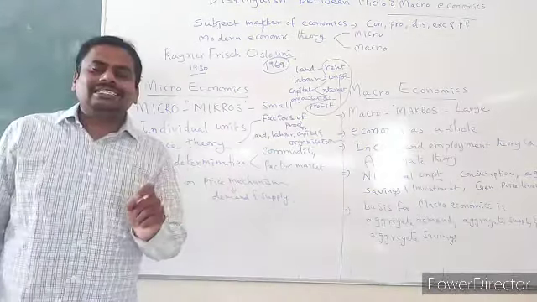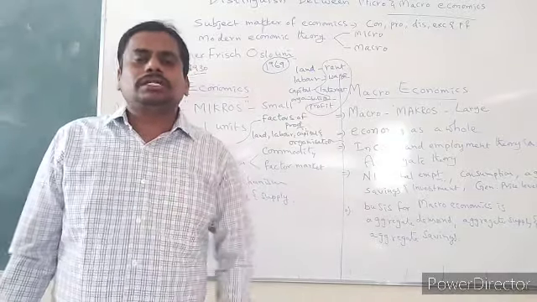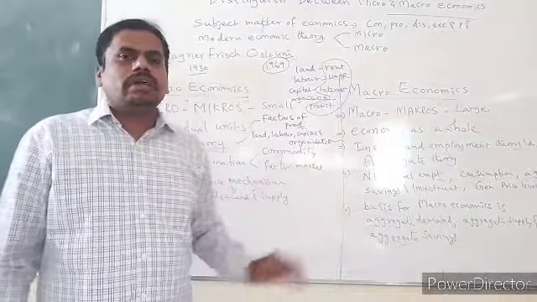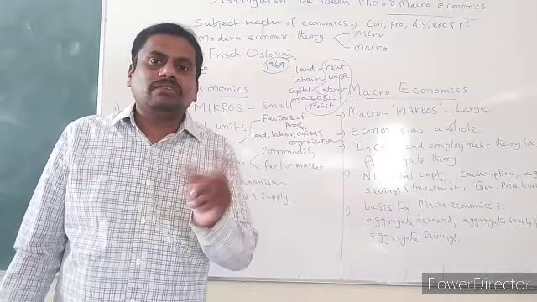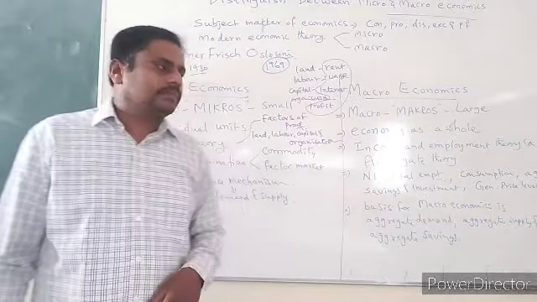So not only does it decide the prices of factors of production, it even decides the price of commodities also. Where goods are available, that is the commodity market. Where factors of production are available, that is the factor market. So it decides prices both in the factor market as well as the commodity market. That's what you have to understand.